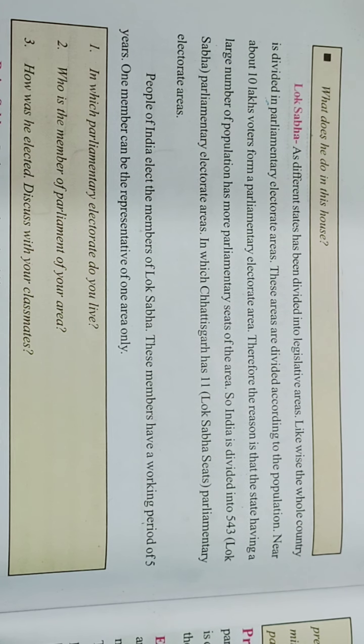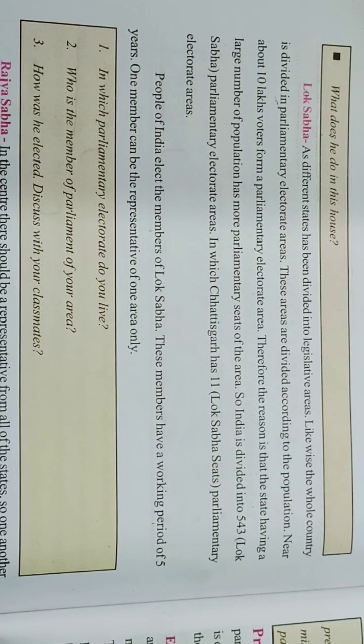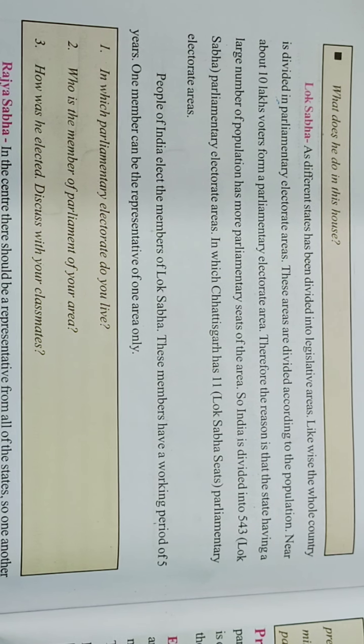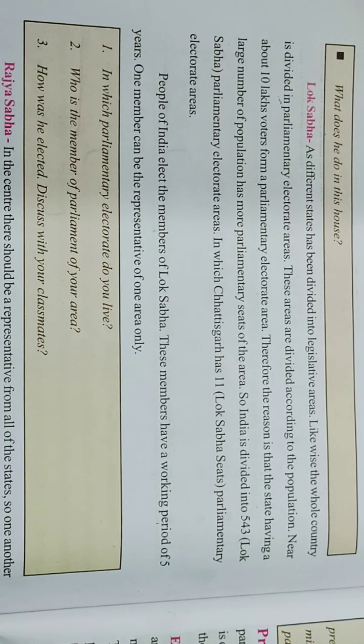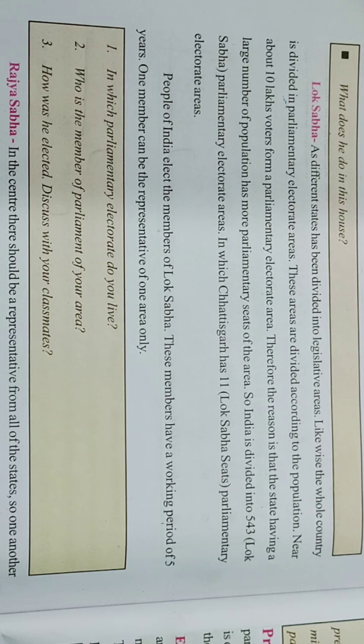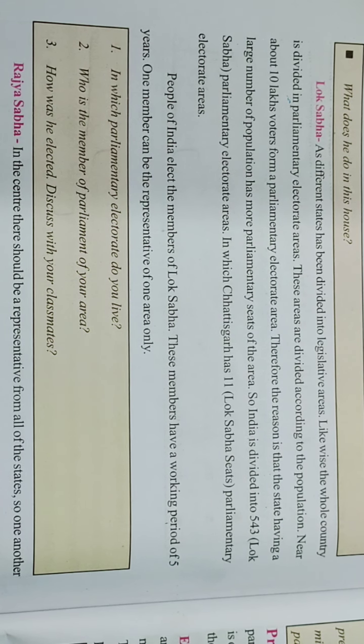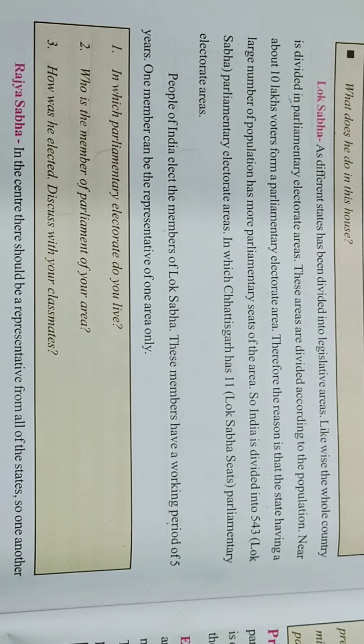As each state has been divided into legislative areas, and about the legislative you have already studied in the previous class, likewise, the whole country is divided into small parliamentary electorate areas.